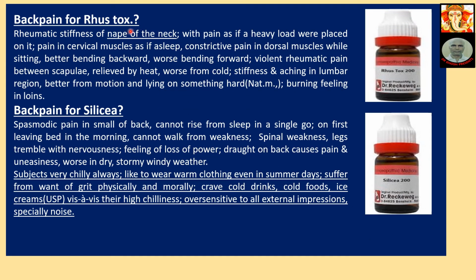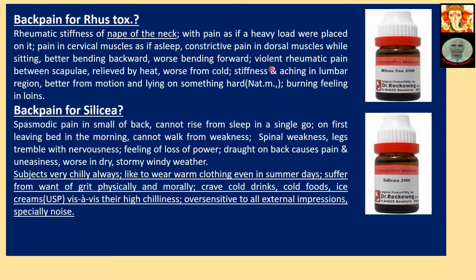Back pain for Natrum mur. Rheumatic stiffness of the nape of the neck. The nape of the neck is actually in the cervical region, from the second or third cervical vertebra. With pain as if a heavy load were placed on it. Pain in cervical muscles as if asleep. Constrictive pain in dorsal muscles while sitting, better bending backward, worse bending forward.